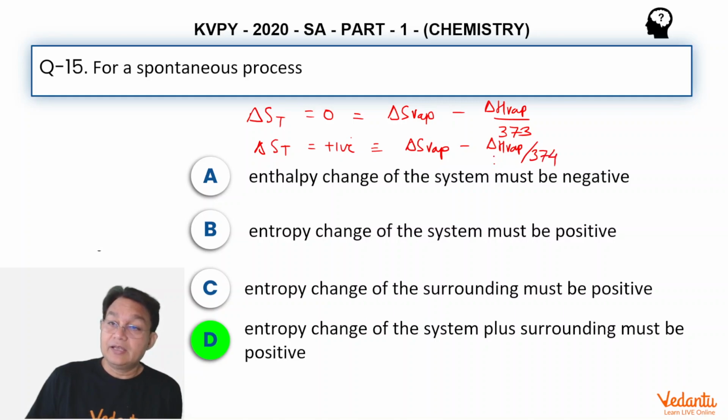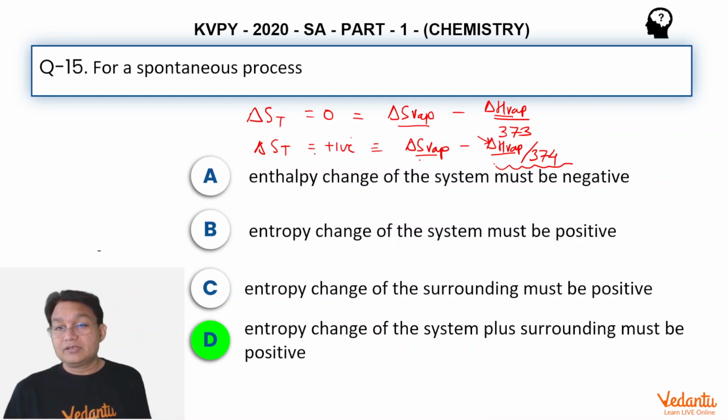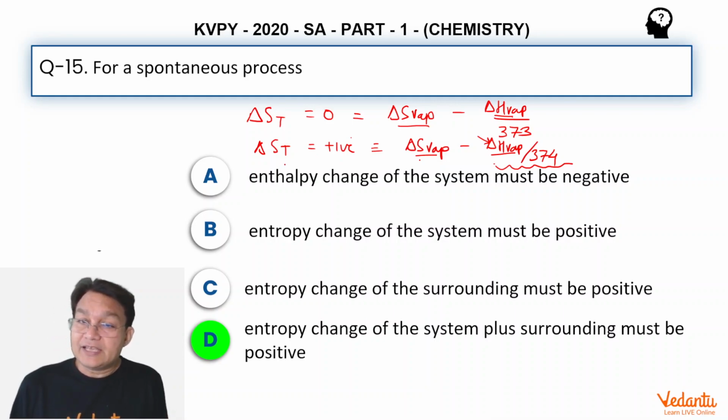Clearly you can see that if we assume that delta S vaporization and delta H vaporization have not changed by much, then dividing by 374 makes this quantity slightly less in numerical value. Since this quantity is positive and this quantity is negative, if its numerical value is slightly less, then delta S total is going to be positive. That is why water's conversion into the gas form at 374 Kelvin is a spontaneous process, and at 373 Kelvin it is not spontaneous.